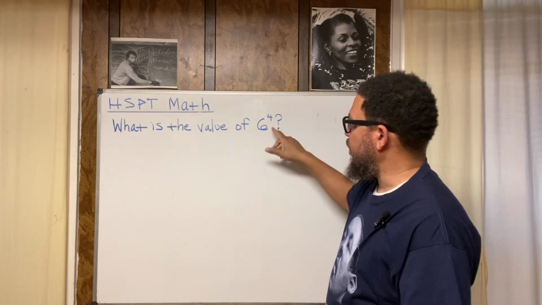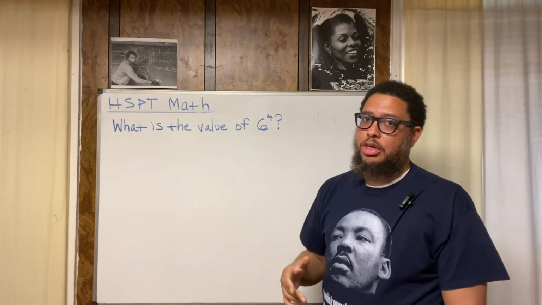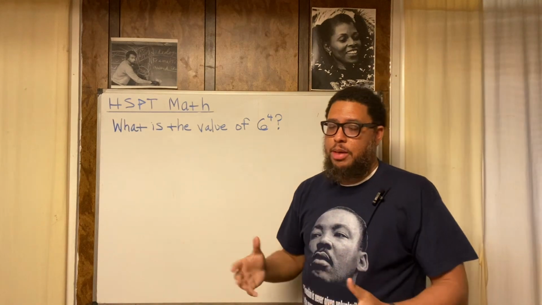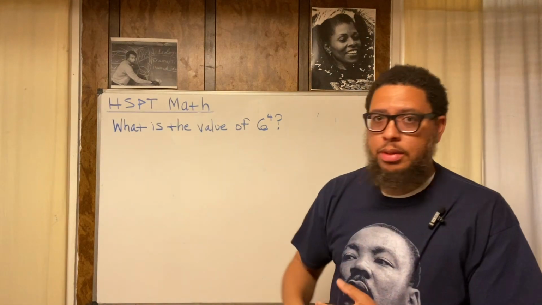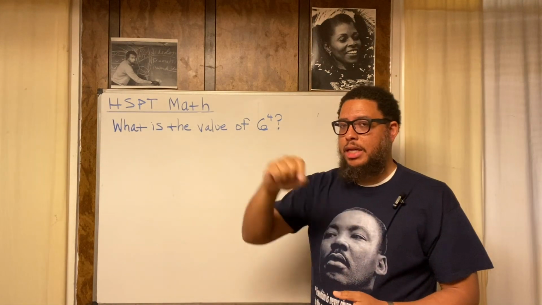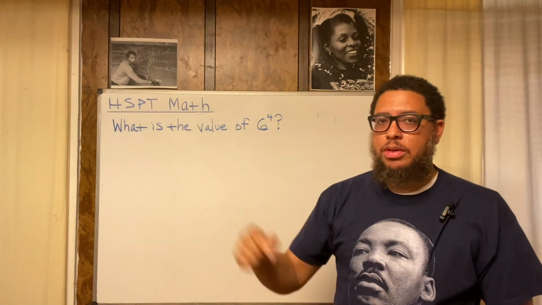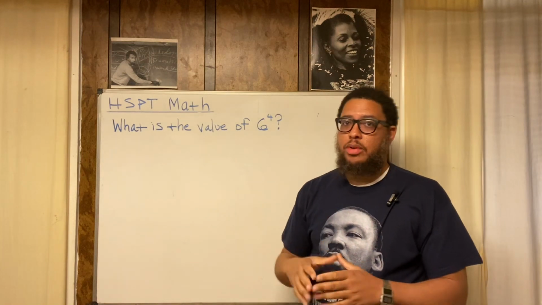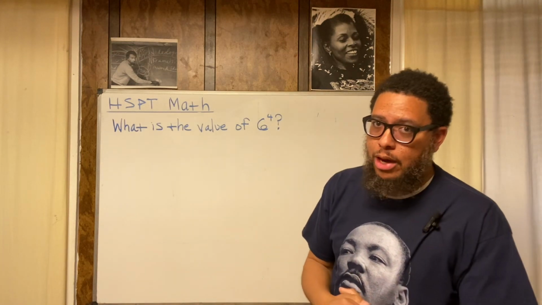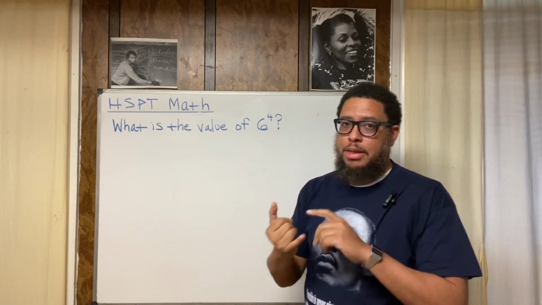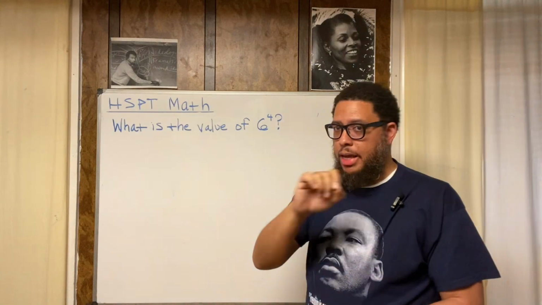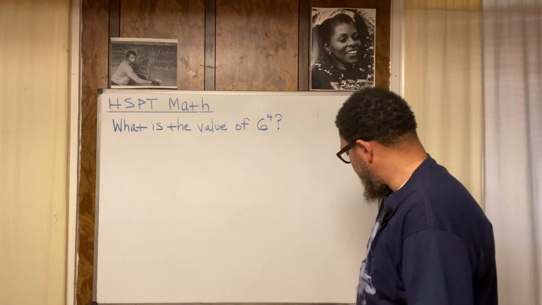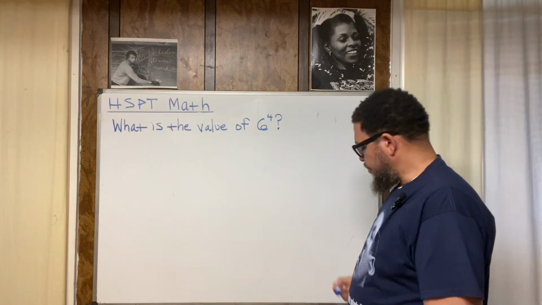What is the value of 6 to the 4th power? In normal circumstances, most students, most people would just grab a calculator, type in 6, hit the Y to the X button, type in 4 for your exponent, hit the equal sign, and be done. However, in the HSPT, calculators are not allowed. So you need to use either mental math strategies or handwritten math to come up with an answer. And there are a few ways to do this problem.